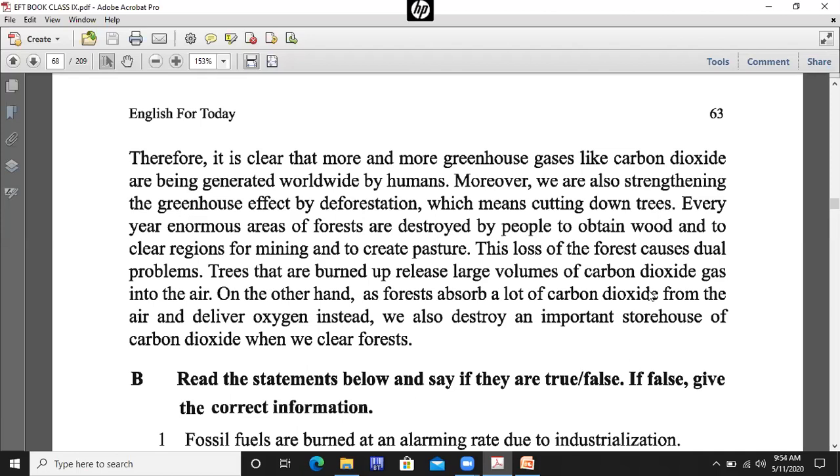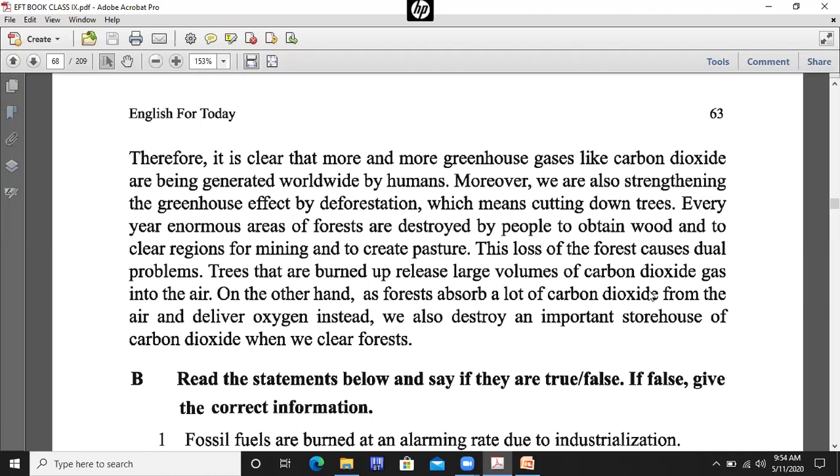Moreover, we are also strengthening the greenhouse effect by deforestation, which means cutting down trees. By cutting down trees, we are making it so easy for the greenhouse effect to happen in the environment. Every year, enormous areas of forest are destroyed by people to obtain wood and to clear regions for mining and to create pasture.